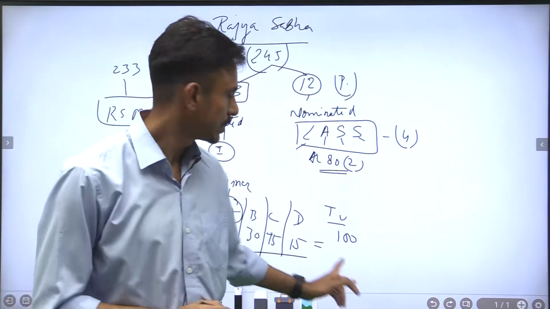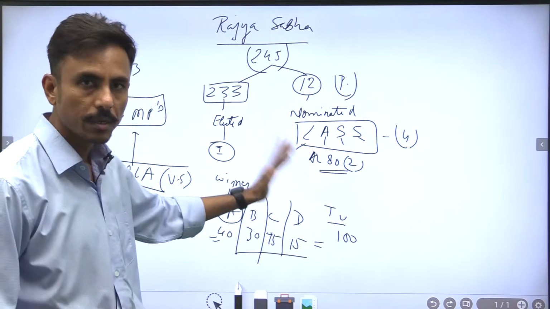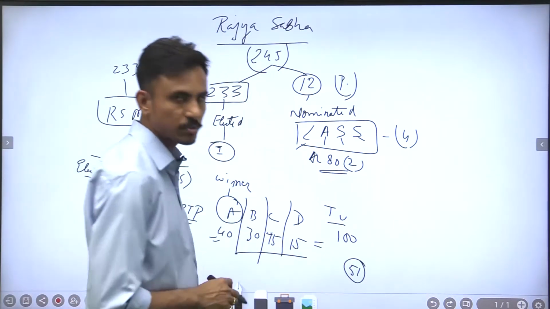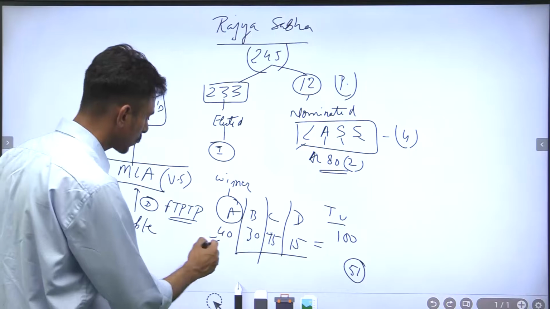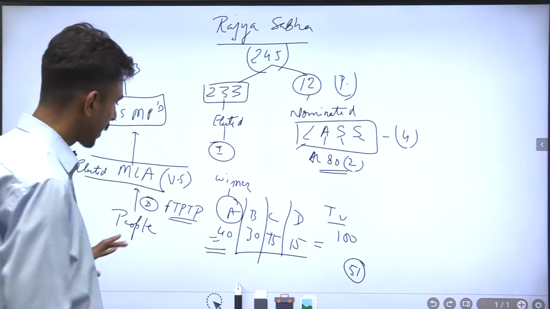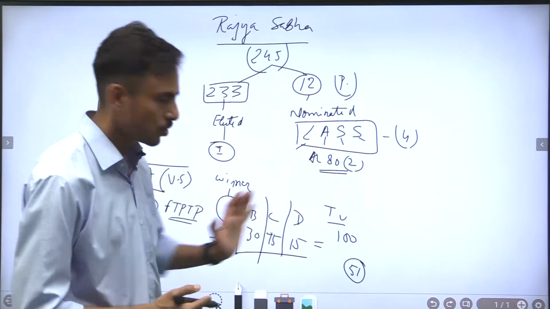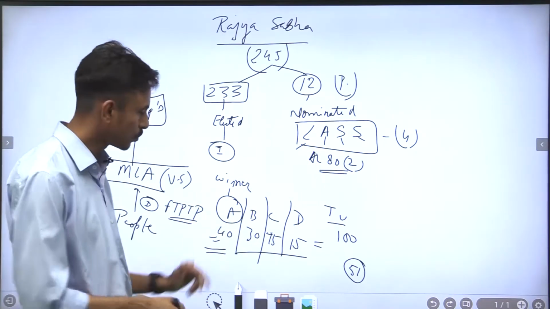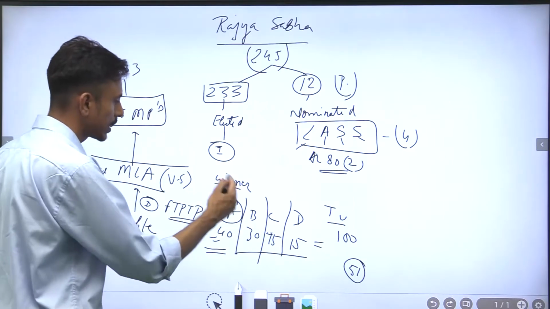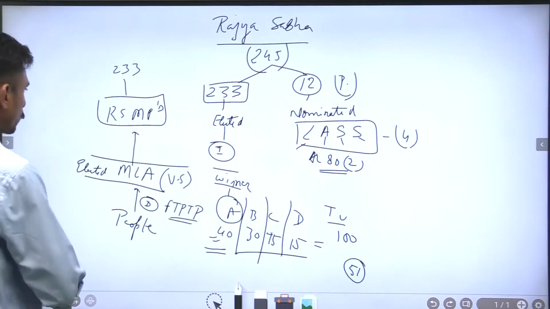Now in this case, we are not concerned about who has secured absolute majority. Absolute majority means 51. So we are not bothered about absolute majority or the halfway mark. What we consider here is the highest number of votes, and this is called first past the post. The person who first passes the post, or the person who has secured the highest number of votes, is declared the winner, right? I hope we are clear with this. First past the post, right?